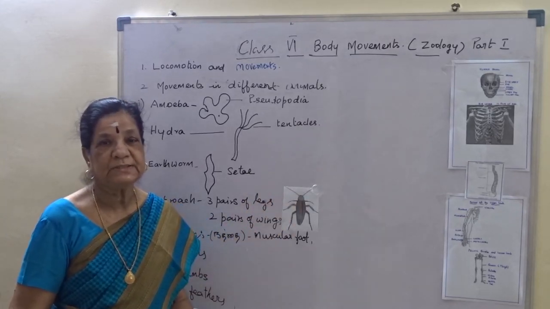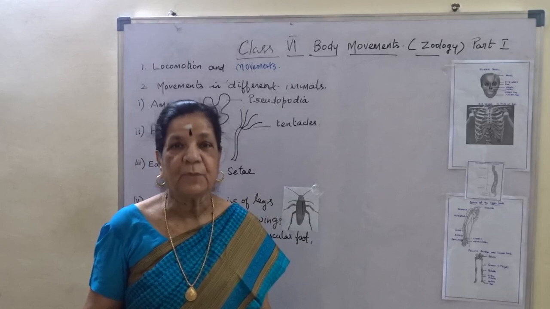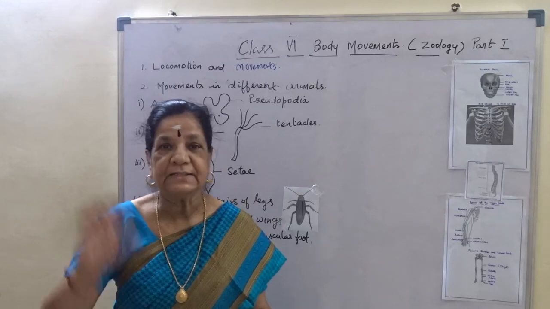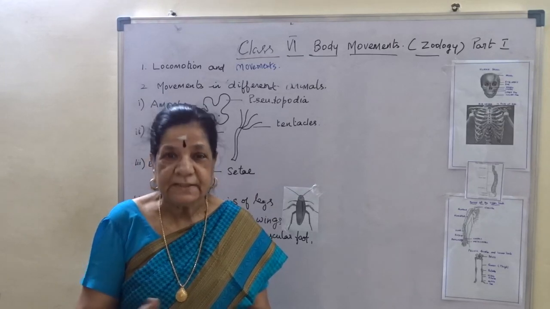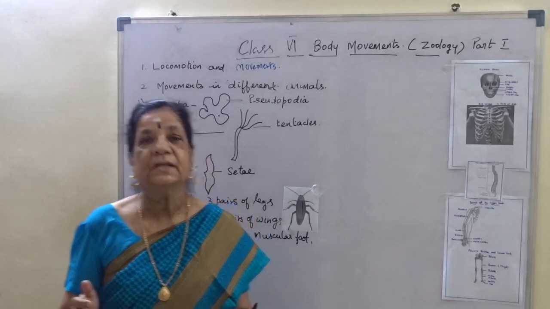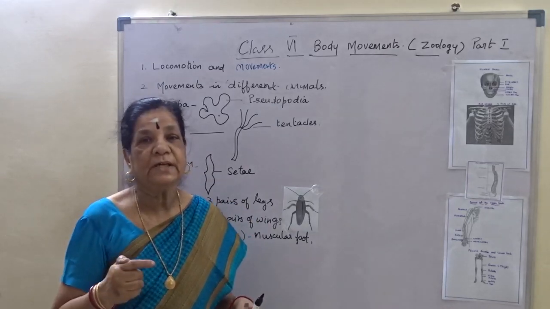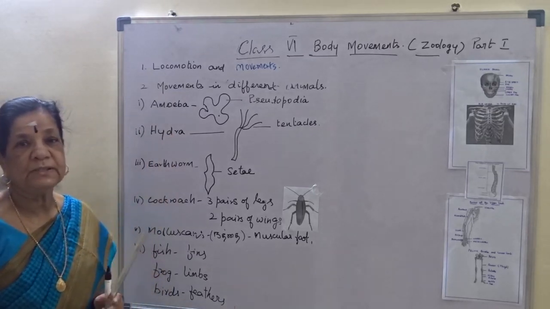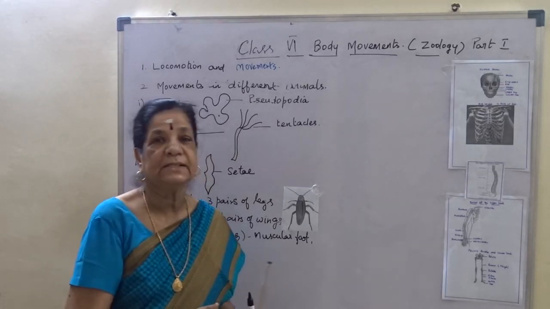In body movements, as we all know, we have different activities like jumping, running, walking, going from place to place, shaking our hand, saying hi to our friend, good morning to our friend, hello to our friends. Like that, different activities we are doing. Normally, these come under the word movement. At the same time, we have another term called locomotion. Locomotion is the movement of body parts from one place to another.